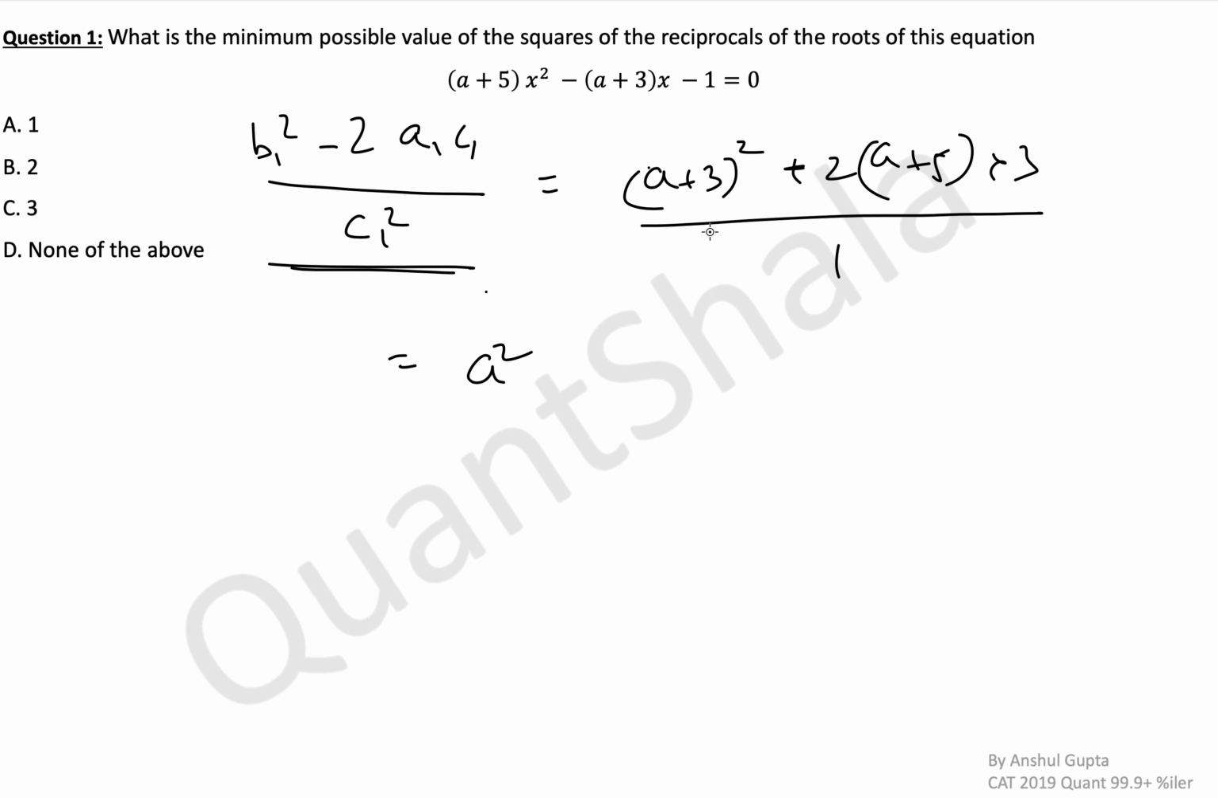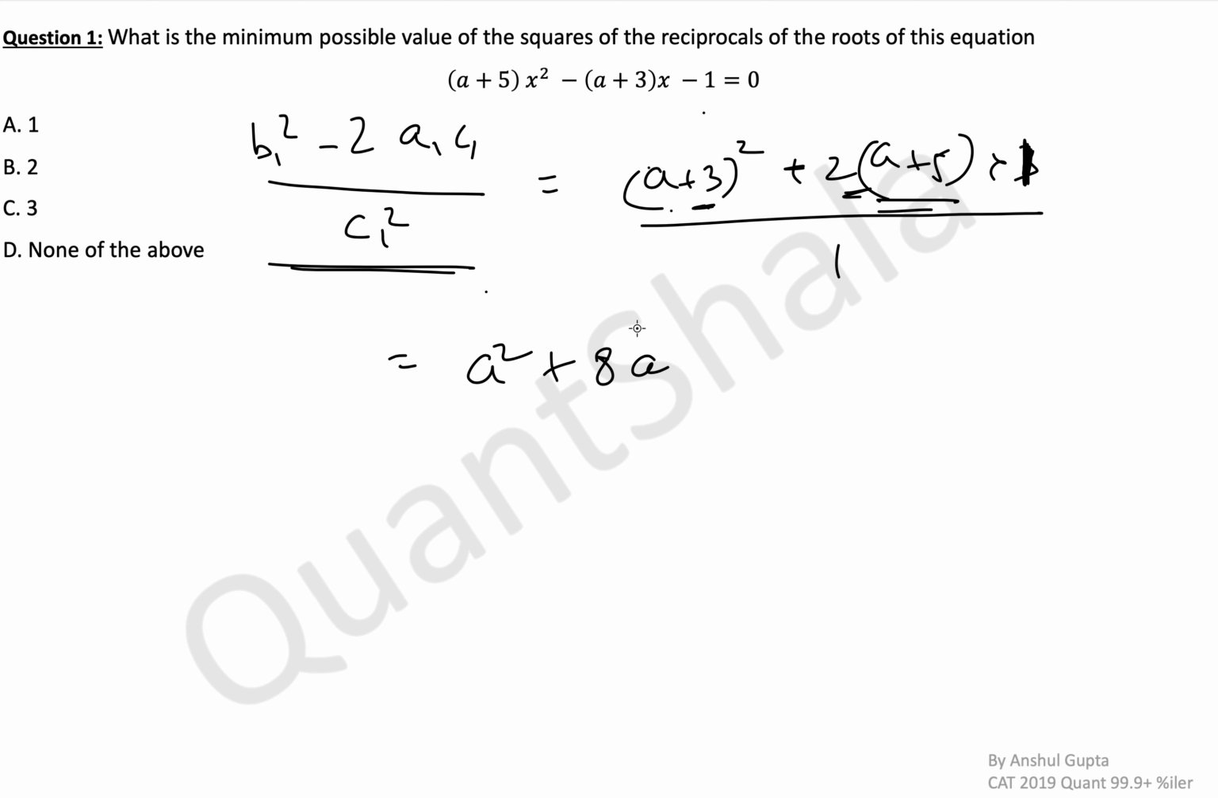We get a square plus 6a here, and then we'll have another 6a from here, 12a. Oh, did something go wrong here? So this talks about minus 2a1 c1. So 2a1 is fine, c1 is minus 1, right? So this will be 1 here, not 3. I don't know where I took this 3 from. So a square plus 6a will come from here, 6a plus 2a will come from here, so 8a.